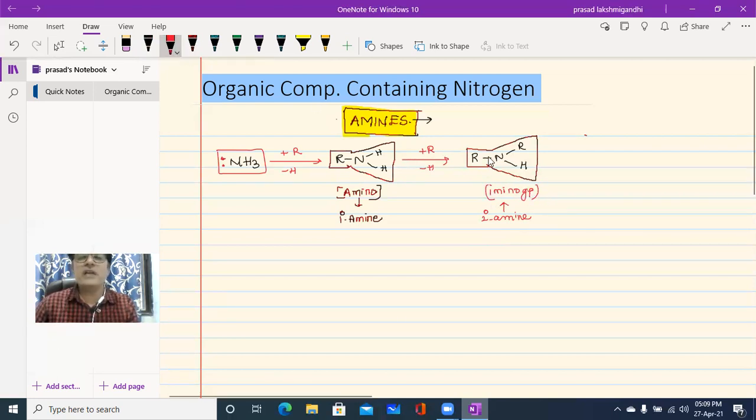And last, we can remove the remaining hydrogen also. Remove one more hydrogen and add another alkyl group.